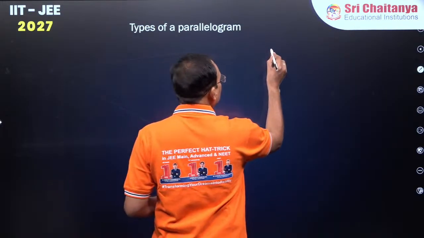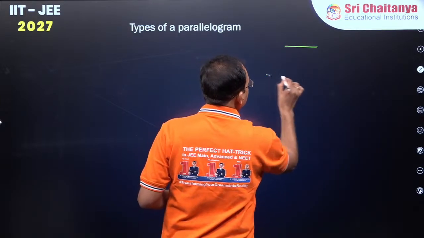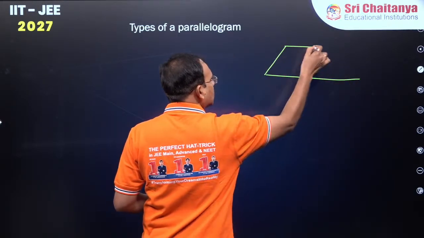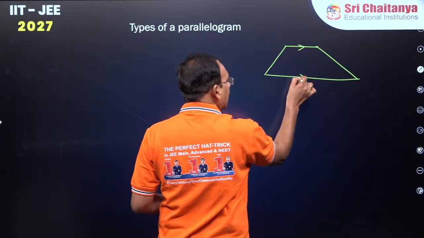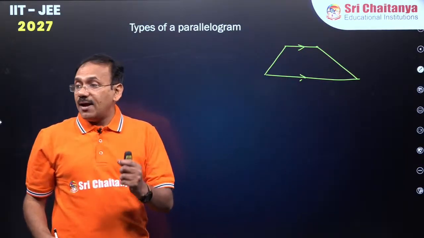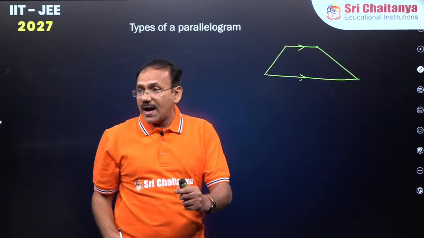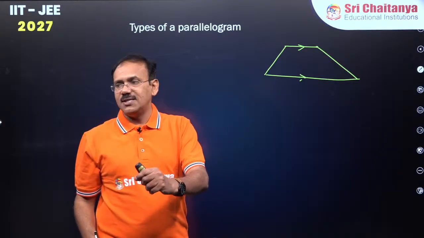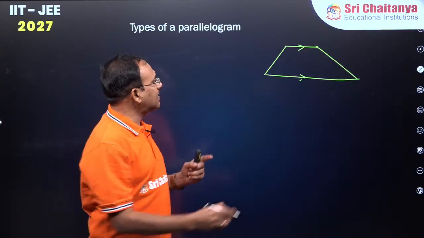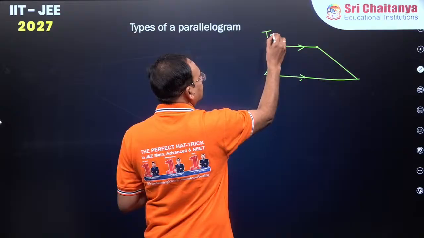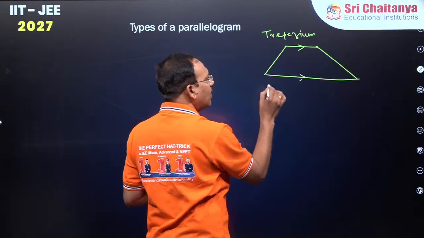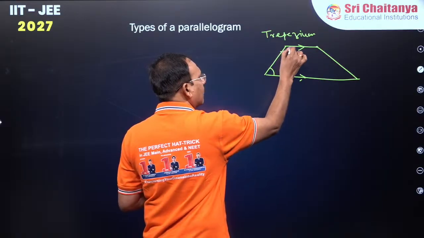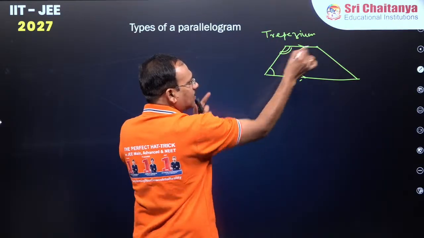A trapezium is a figure in which opposite sides are parallel. If a pair of opposite sides are parallel, we call it a trapezium. Point number 1. In a trapezium, only one thing you can say: the sum of these two angles is 180 because these two are parallel.